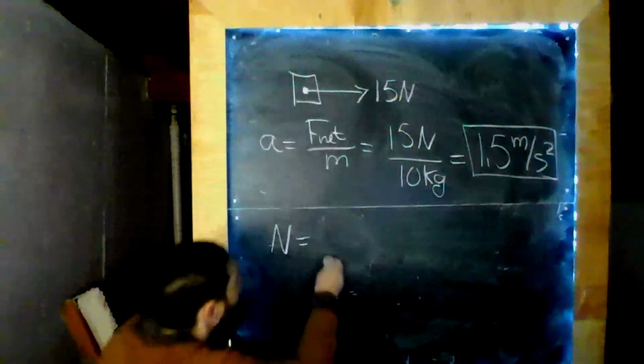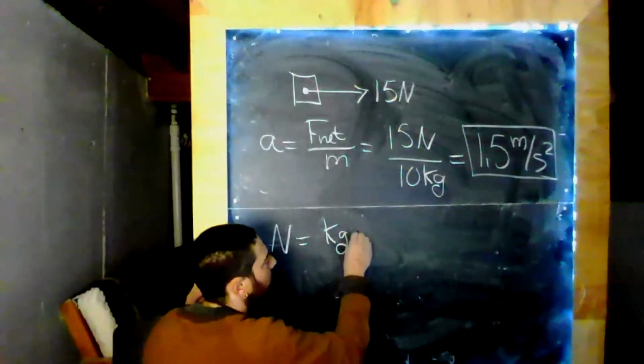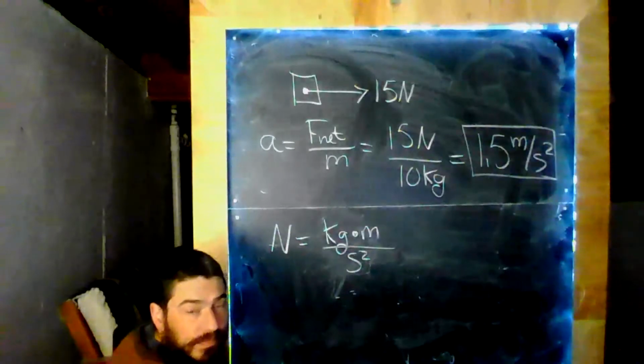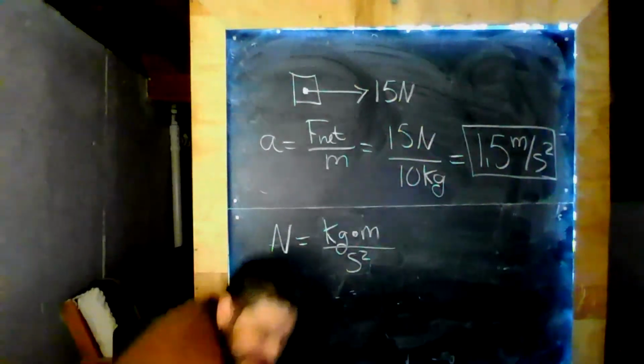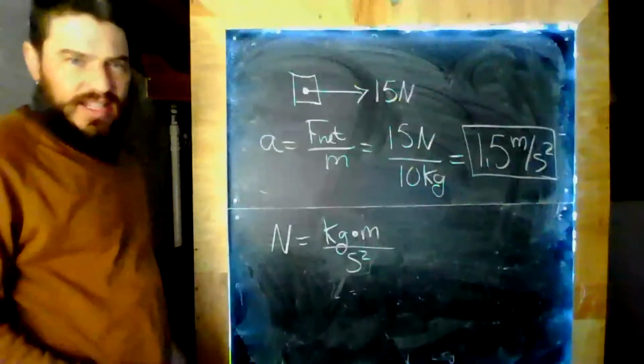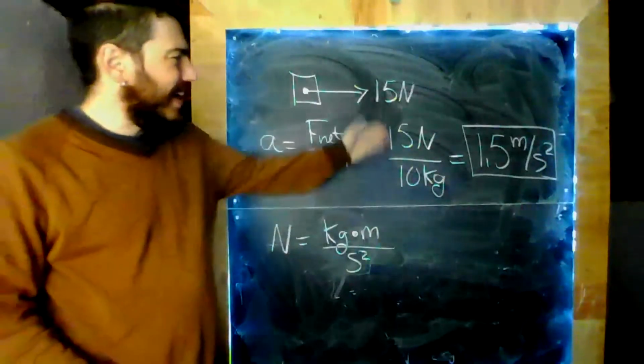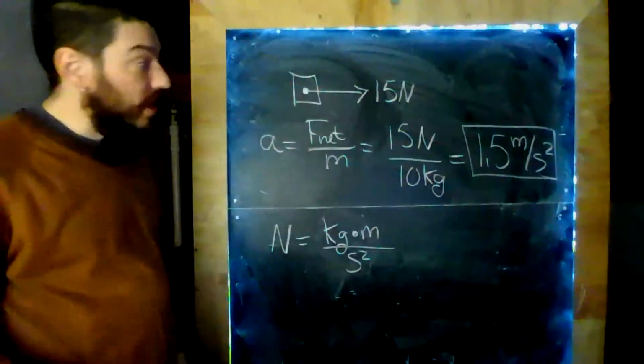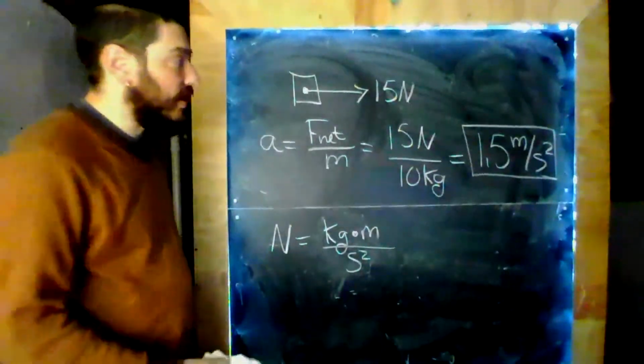A newton is a kilogram meter per second squared. You don't necessarily need to memorize that, but it does help you to keep this stuff straight. It is good to memorize what the standard units for these quantities are.